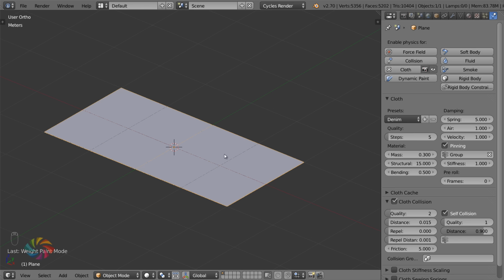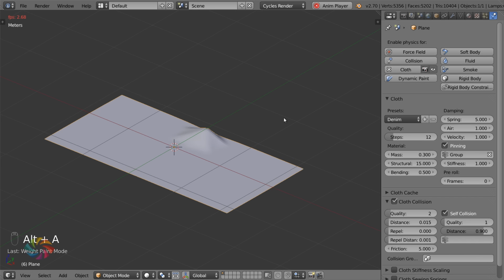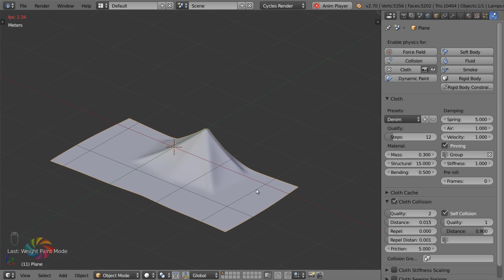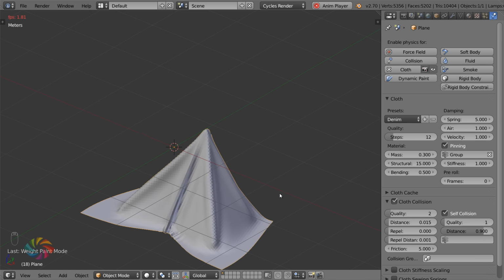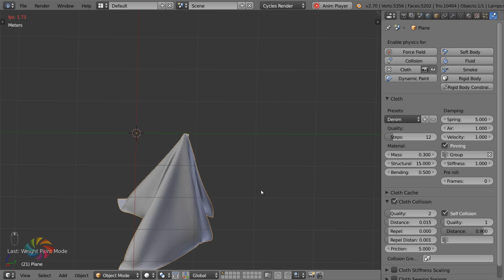And the way to turn up the accuracy is these steps here, this quality of steps. Its default value is 5, but if you find a problem, you need to increase it. So I'm going to increase it to 12, which is a value that I found works fairly well. And once we've done this, the cloth should not go through itself. So let's watch with bated breath. Hopefully I'm right.